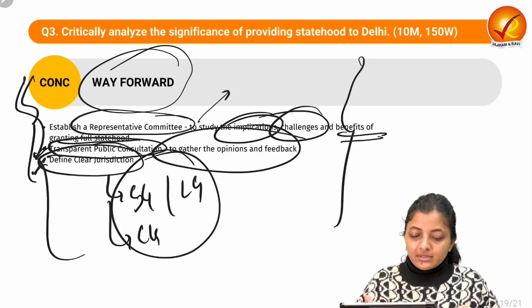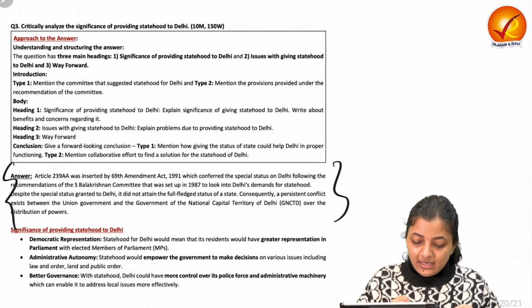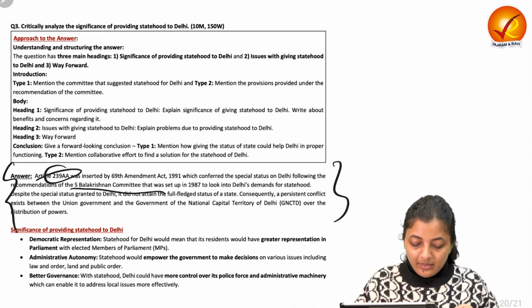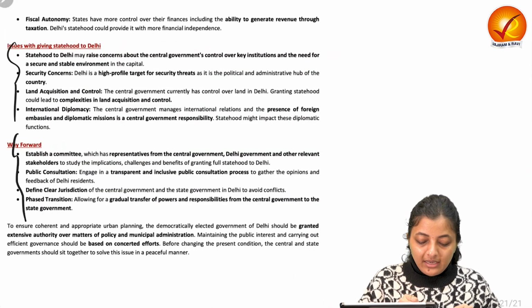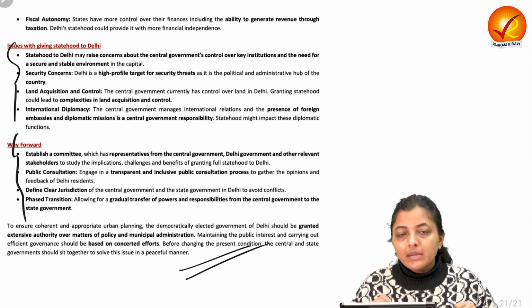Okay, so this was the third question. Let's see the model answer. Starting with Article 239AA, the Balakrishnan Committee, significance, issues, and finally the way forward, and some write-up as a conclusion.